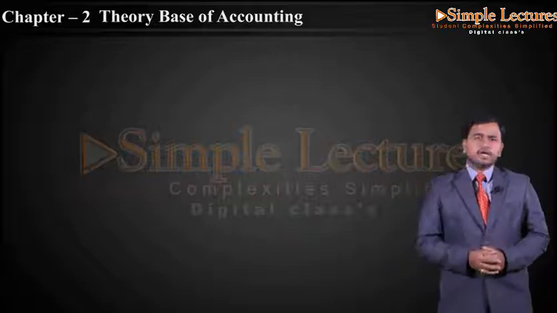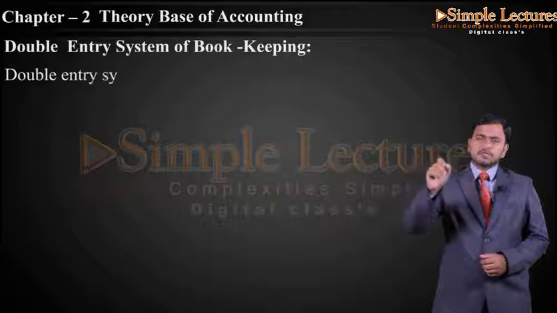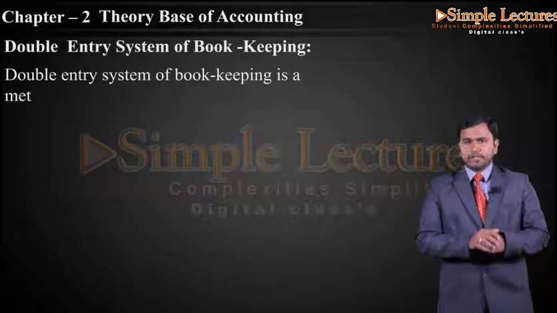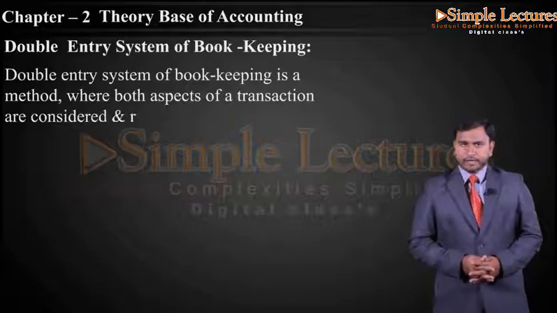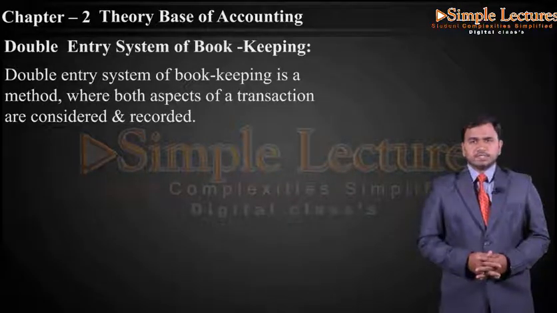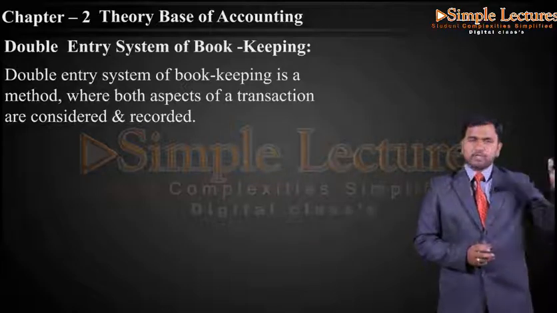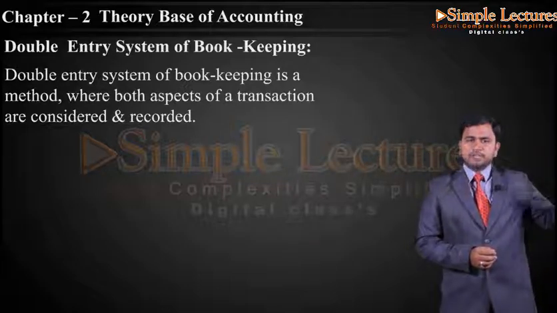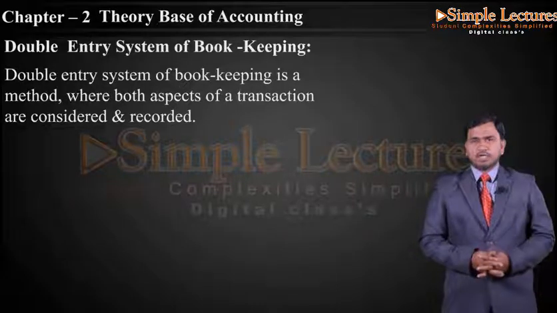On the other hand, we have the double entry system of bookkeeping. Double entry system of bookkeeping is a method where both aspects of transactions are considered and recorded. So the single entry system is just an incomplete way of recording transactions, and the double entry system is a complete system of recording where both aspects are considered.